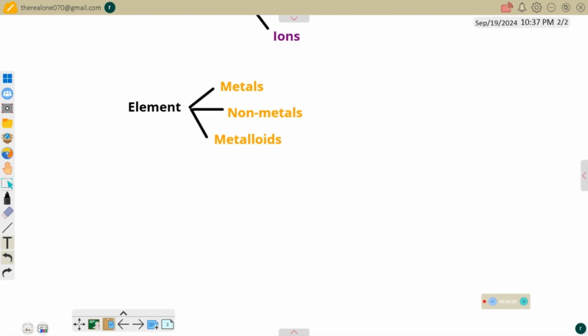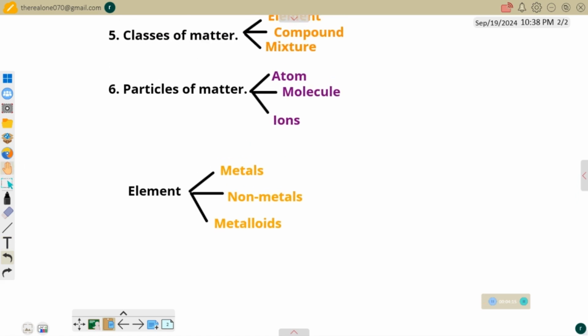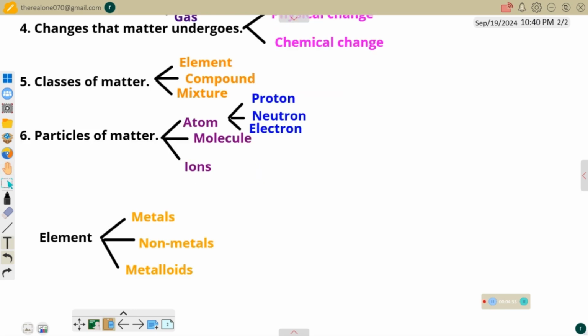Another thing that confuses students is the concept of protons, neutrons, and electrons. Sometimes if students are asked what the atomic particles are, instead of mentioning atom, molecules, and ion, they will mention proton, neutron, and electron, and that is wrong. Proton, neutron, and electron are the subatomic particles, that is, they are found inside atoms. It has to be clear to students that subatomic particles are proton, neutron, and electron.